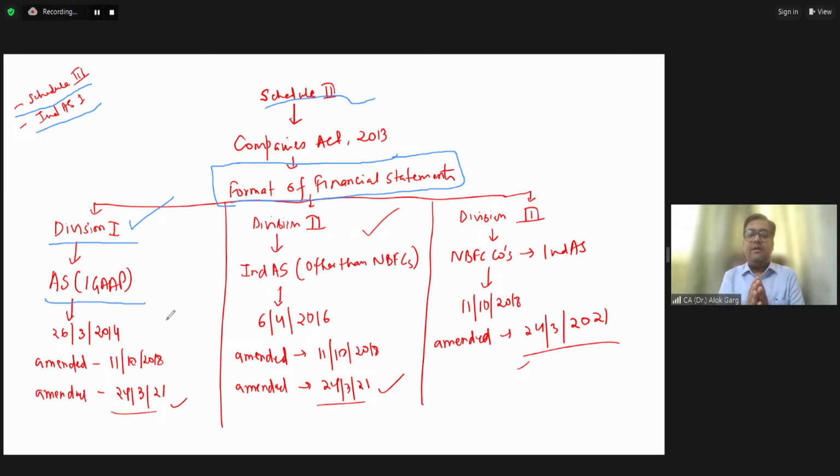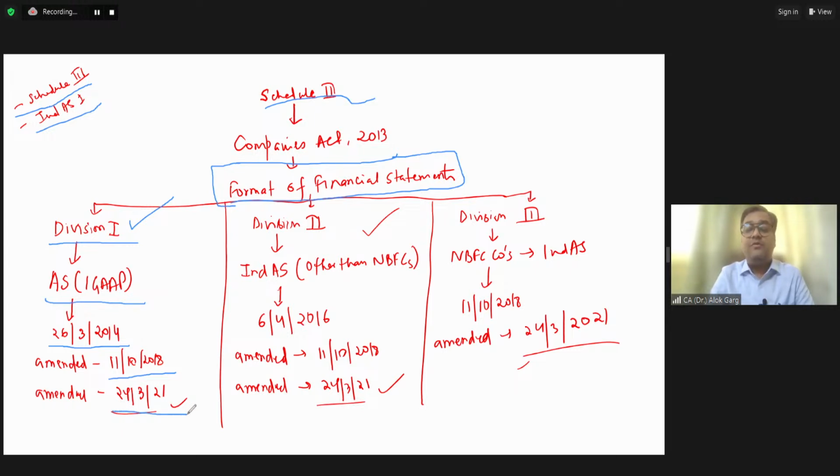Division 1 is applicable to the companies which are preparing their financial statements under IGAP. Division 1 to Schedule 3 was notified on 26 March 2014. And this Division 1 got amended on when? On 11 October 2018, and it was further amended on